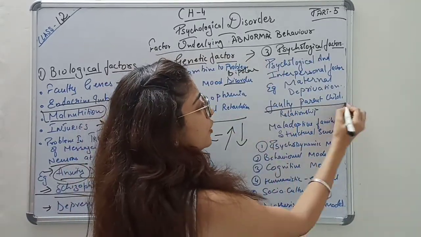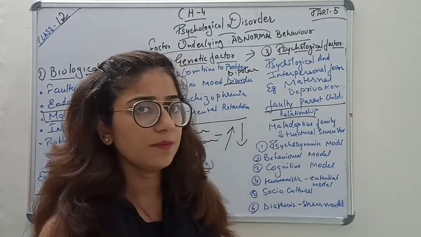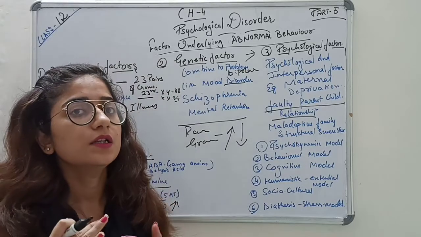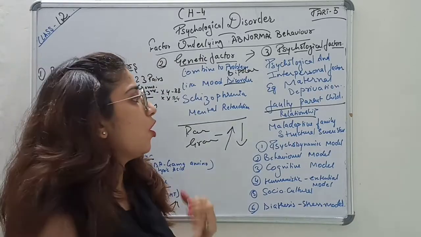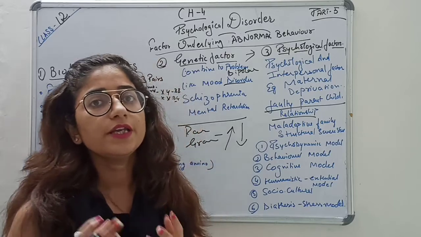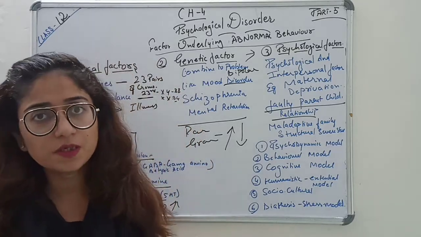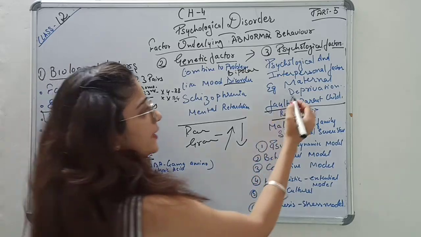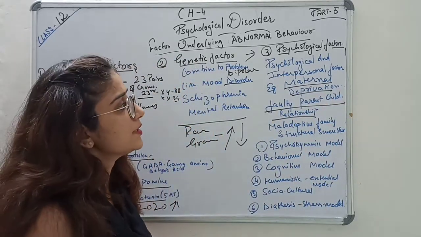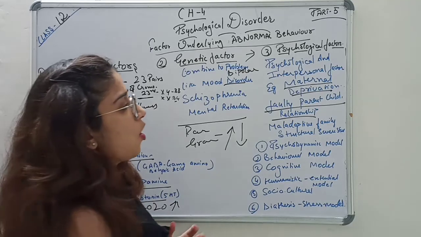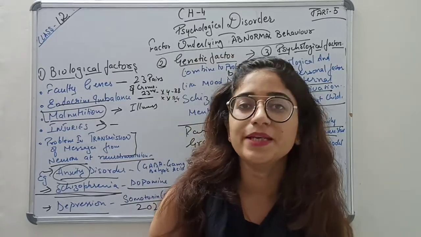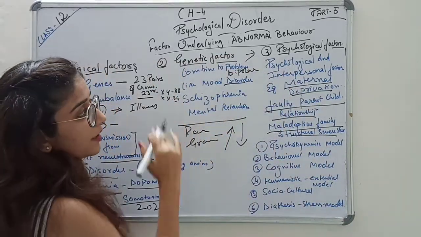It can be a faulty parent-child relationship, maybe due to a mother's death, a stepmother, and the relationship not being well formed, or a father beating the child in childhood, or a very depressed parent, or maternal deprivation. Due to all these reasons, or a maladaptive family structure, psychological disorder is affected.